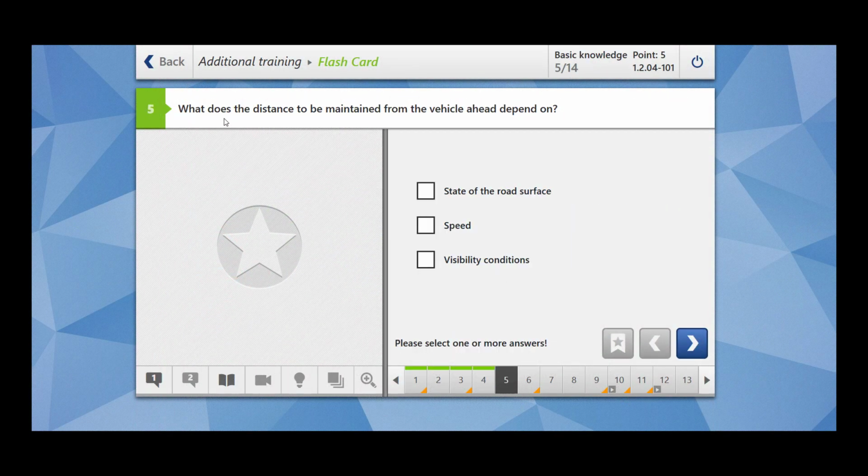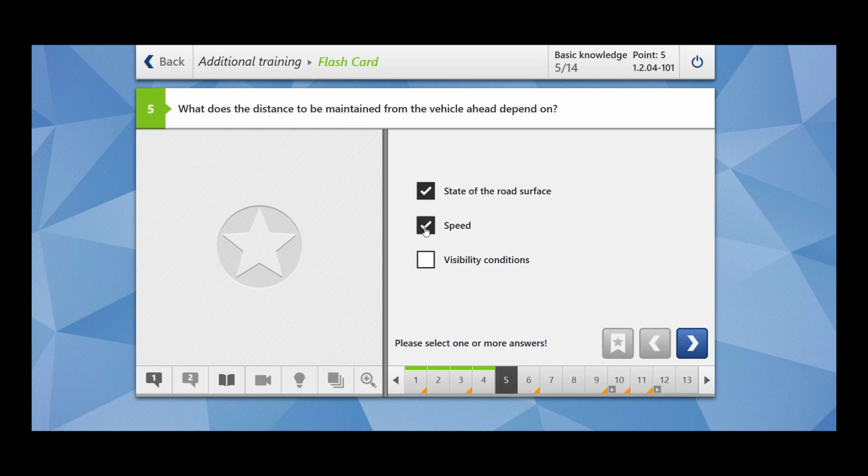Moving towards the next question. What does the distance to be maintained from the vehicle ahead depend upon? It depends upon the state of the road surface. If the road surface is covered with ice, snow, or wet, or leaves, then it could be risky. So you should maintain a safe distance.